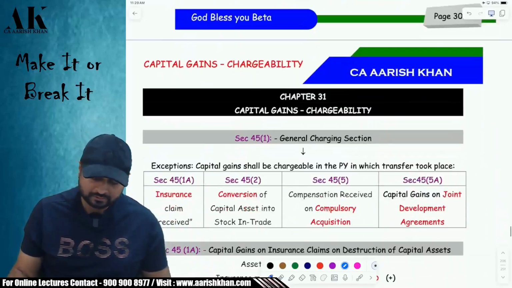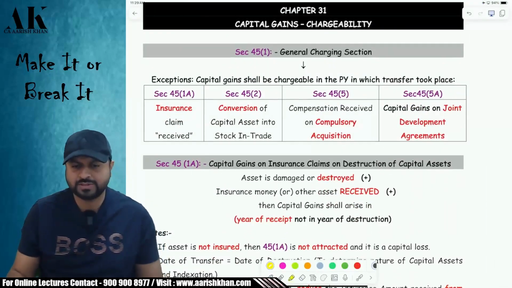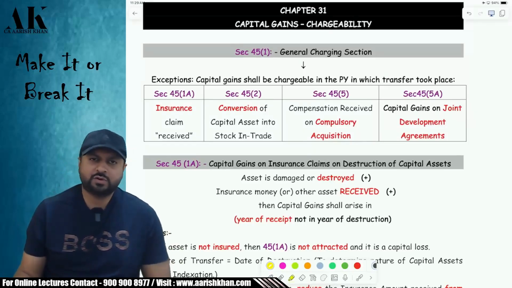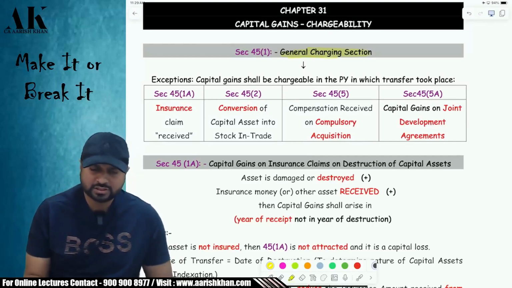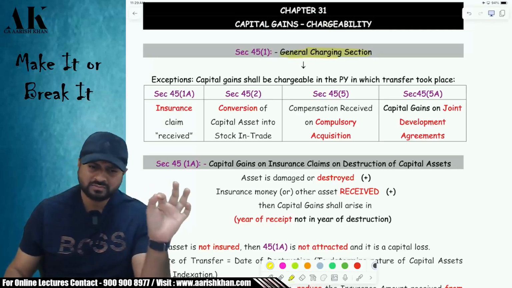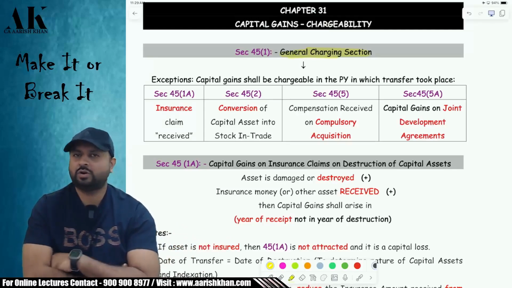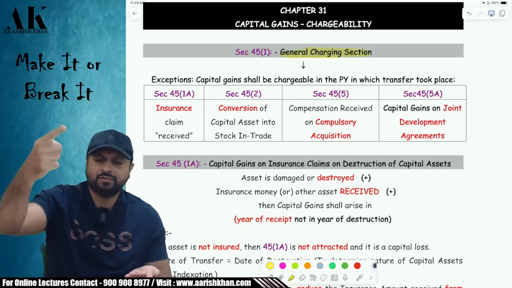Okay. Now let's move on to some special charging sections. We are going to deal with these special charging sections now. What is so special in these 4 charging sections? Let me tell you. The general charging section says capital gain will be chargeable in the previous year in which transfer took place. But these 4 special charging sections say no. Capital gains will not be chargeable in the year of transfer, but will be deferred to future years.